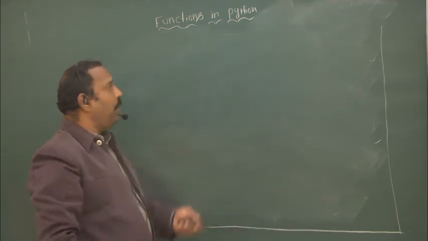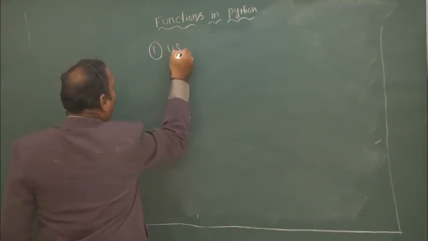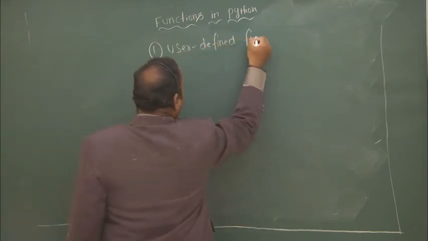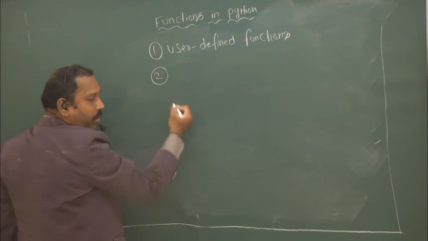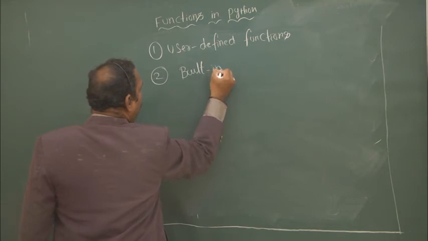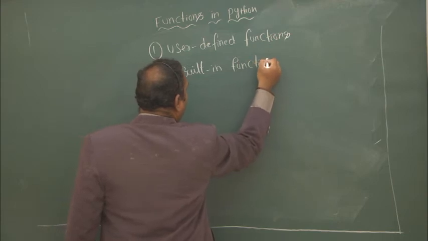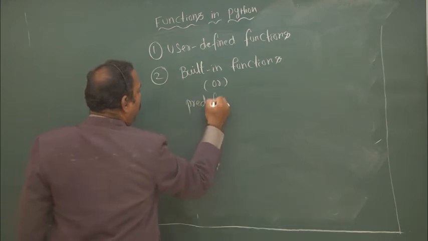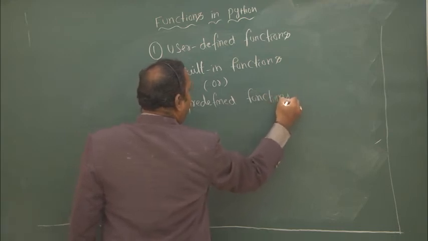So what are the different types of functions available in Python? The first one is user defined functions, and second one is a predefined function, or you can call it as a built-in function.